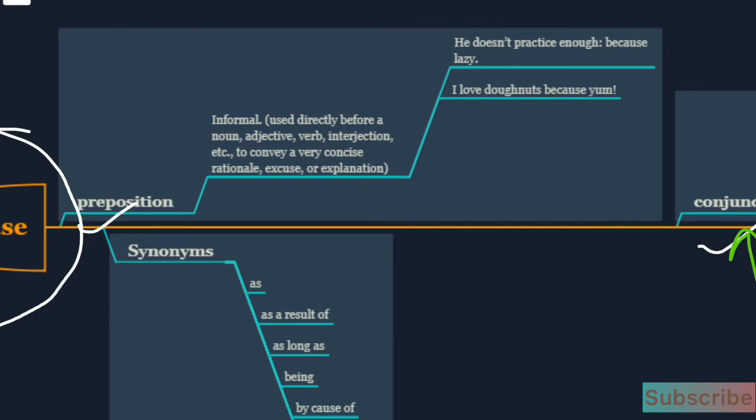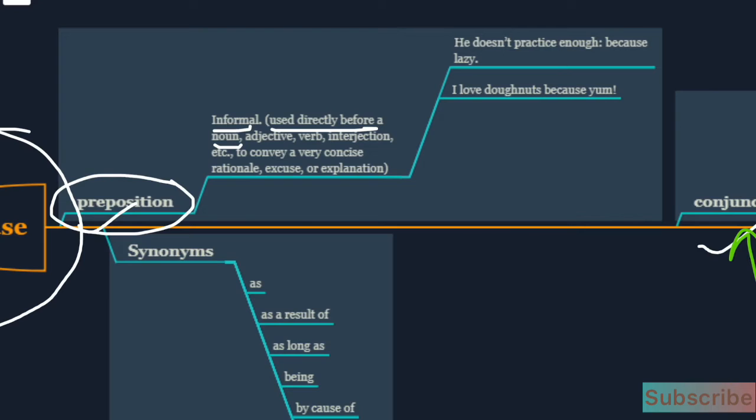Prepositions are the words that describe a relationship between a noun and a pronoun. Let us see what the meaning of because is if we are using it as a preposition. This is informal, and as I have already told you, we normally do not use because as a preposition. We sometimes and very rarely use it as a preposition in certain cases only, directly before a noun.